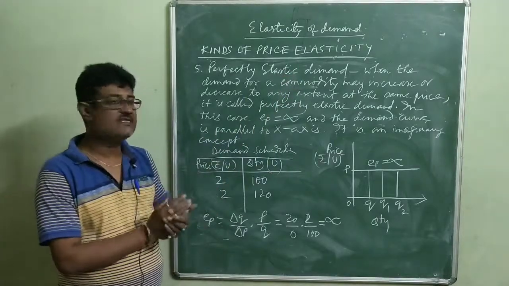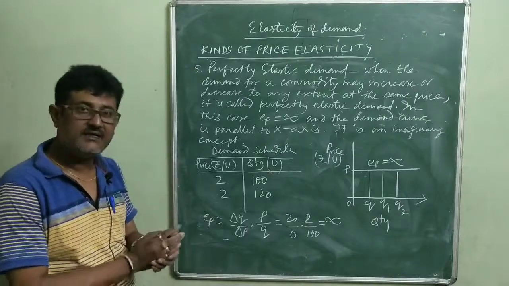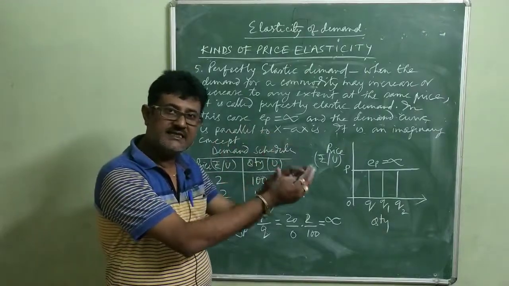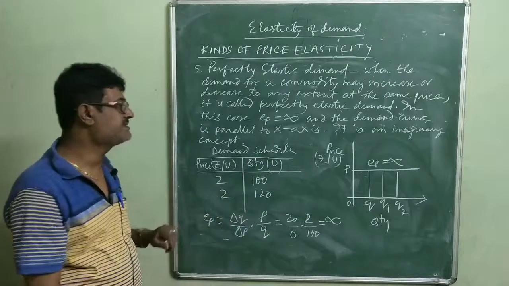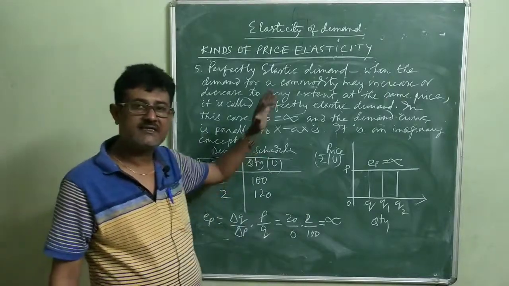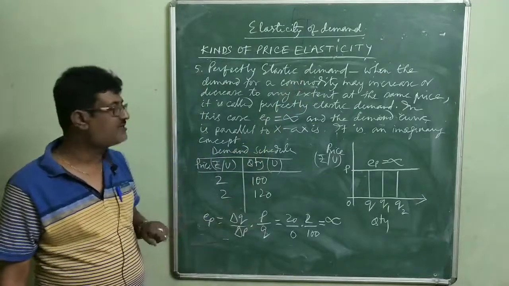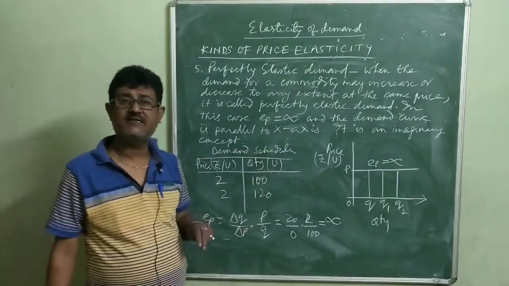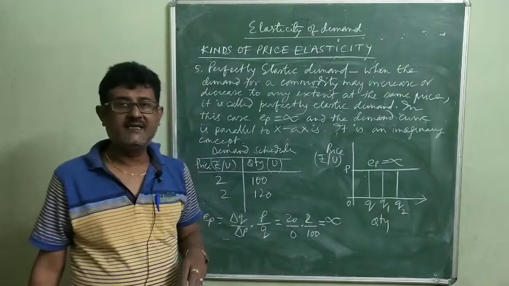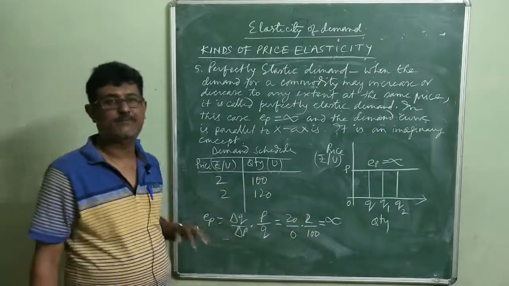When at the same price the demand for a commodity can increase or decrease to any proportion, what do we call it? Perfectly elastic demand. See, it is an imaginary concept. There is no such commodity whose demand may vary to any extent at the same price.